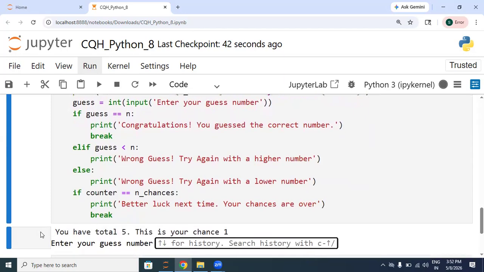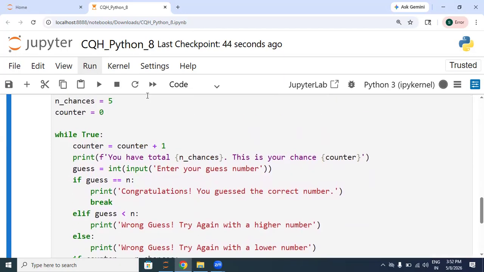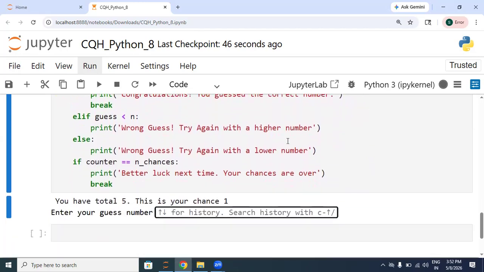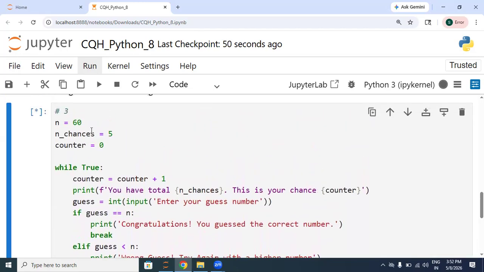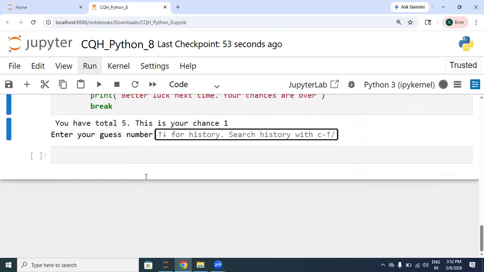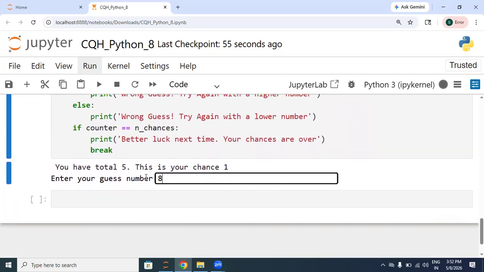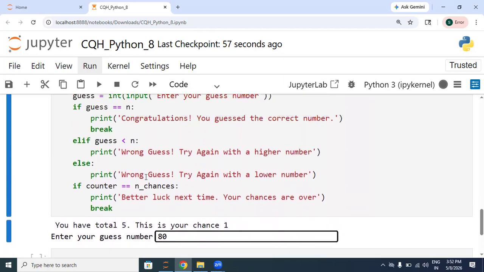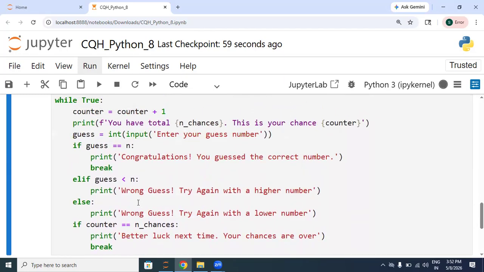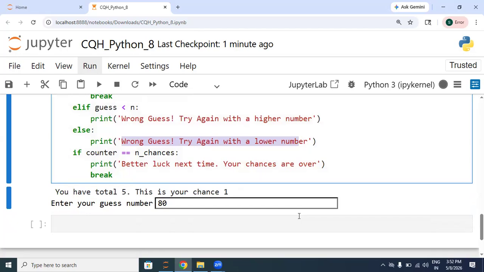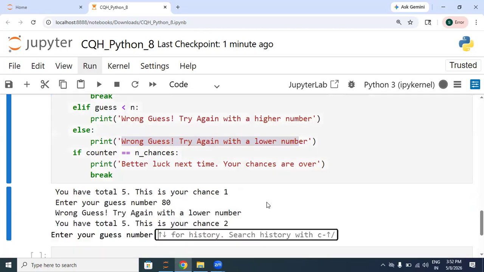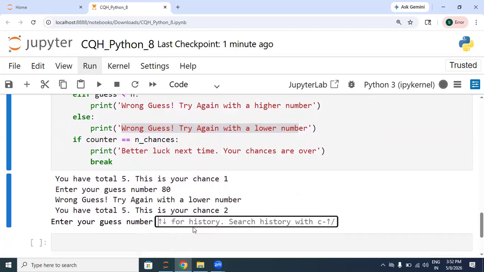So what it is displaying, you have total chances, this one, and this is your chance number 1. So now let's try to guess this number. So now we need to guess the value 60. So let's take 80. So what should be the output in this case? 80 is the bigger number. So this must be the output. Wrong guess. Try again a lower number. So let's see if it works or not. So yes. Now it is saying this is your chance number 2.